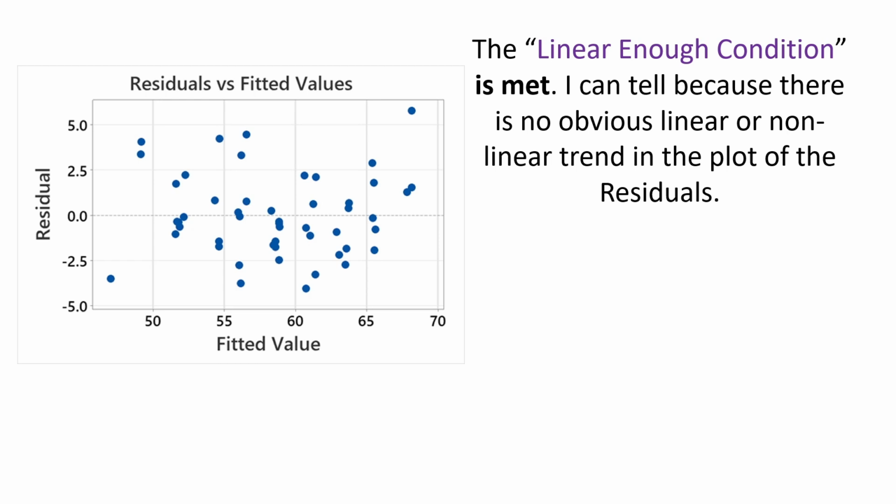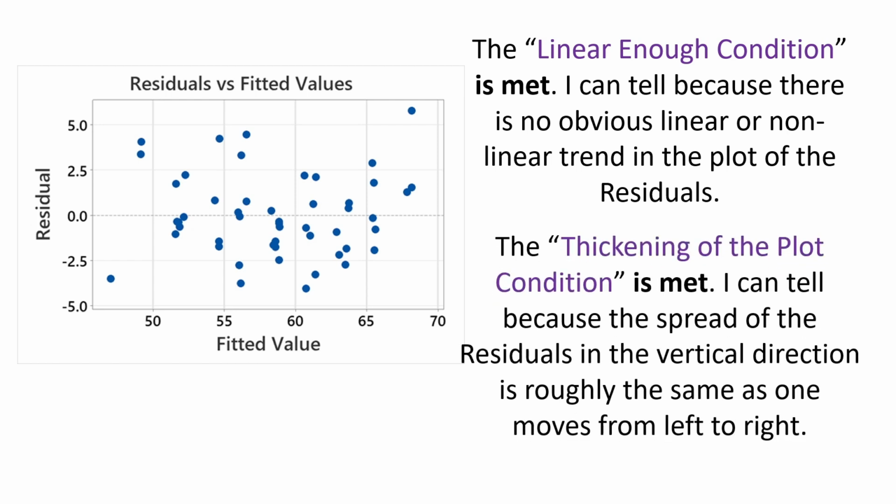So that's the first part. The second aspect you need to look at here is to check whether the spread in the vertical direction as you move from left to right in these residuals is roughly constant. And here it is. There is no obvious thickening of the plot or trumpeting in this case. So the thickening of the plot condition is met. I can tell because the spread of the residuals in the vertical direction is roughly the same as one moves from left to right.